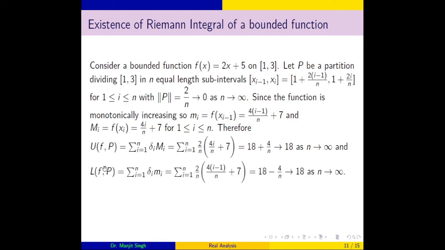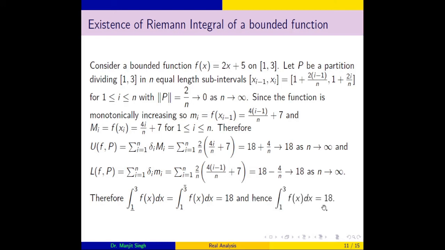Similarly, you can find that the limit of the lower sum is also 18, and in this way you find the lower integral as well as the upper integral equal to 18, and hence the exact integral is 18 here.